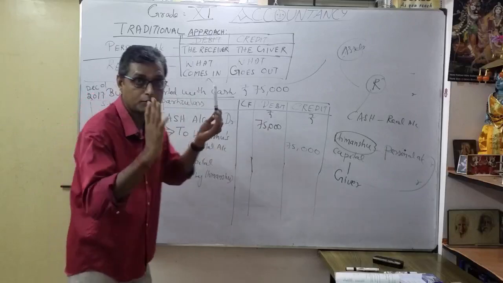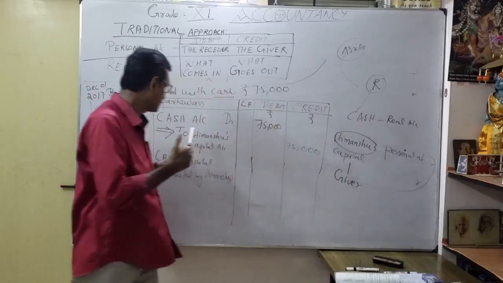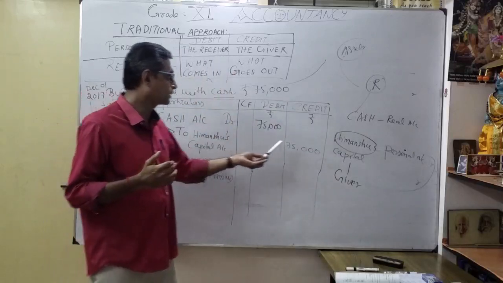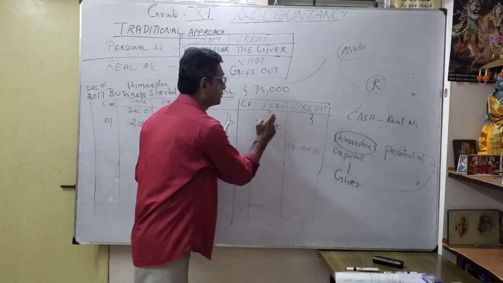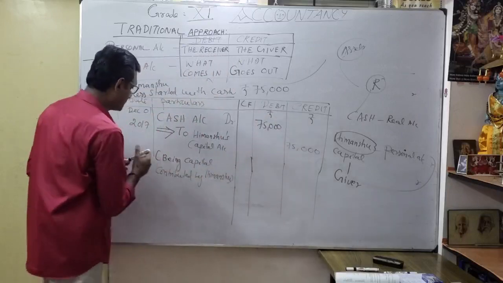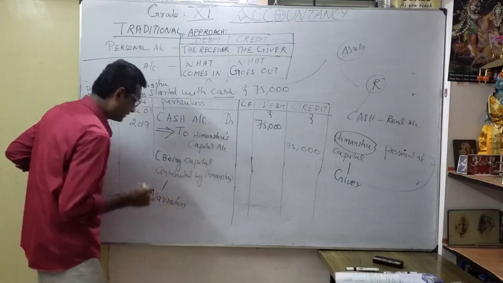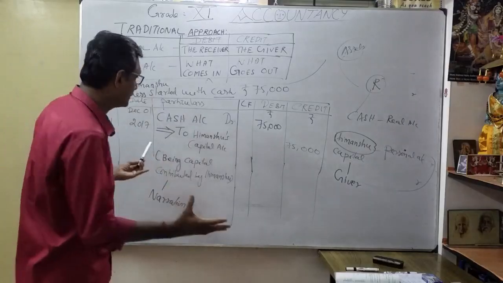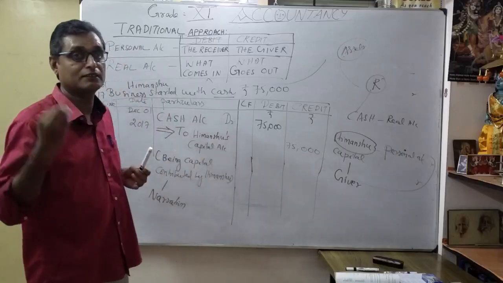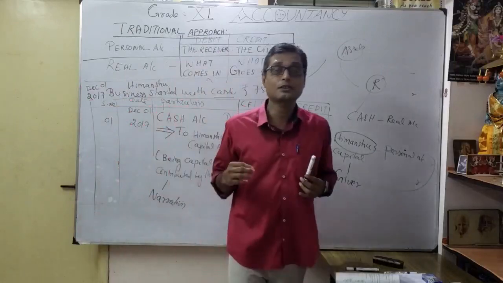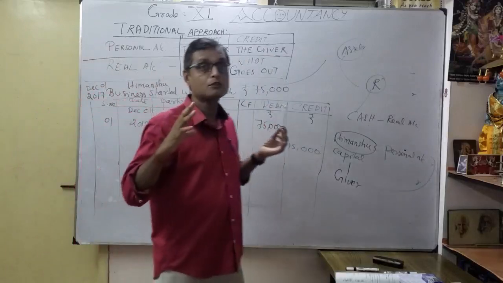So for the cash account debit, how to write: cash account debit 75,000. Then to Himanshu's capital account 75,000. This is the credit side, this is the debit side. The rupee amounts are very important. Thereafter, this is called narration. What is narration? Here only you write the details, the meaning of the journal entry. So narration is very, very important. You understood? That's our first transaction. Now you are able to understand how to form a journal entry.